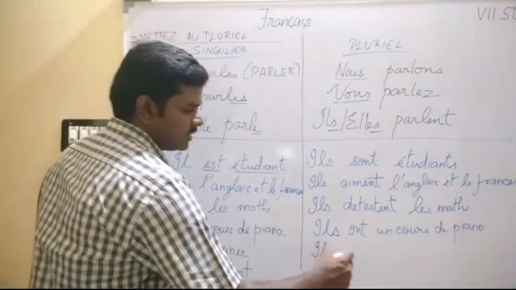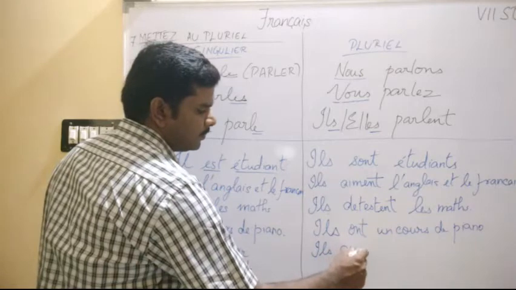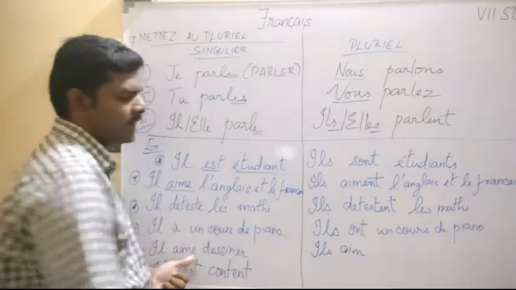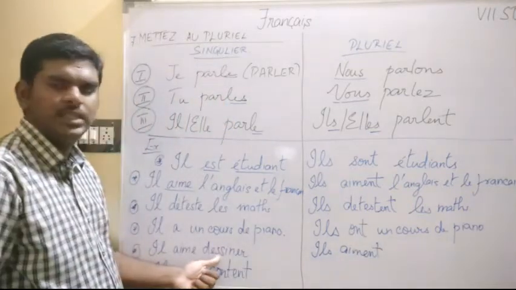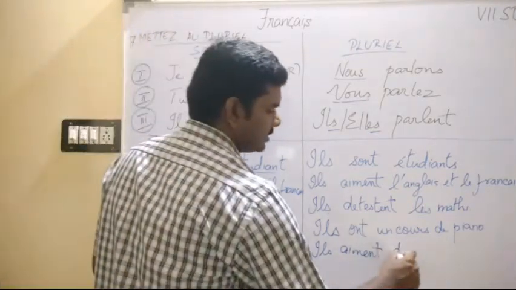So the radical is AIM. So what do I have to add? ENT. Dessiner. Repeat whatever it is.